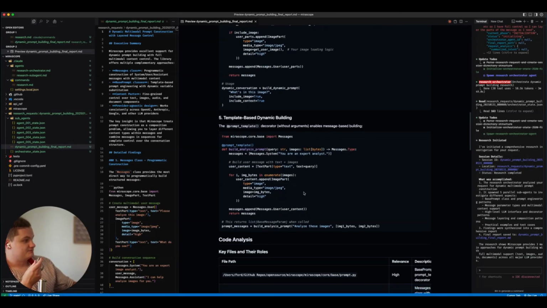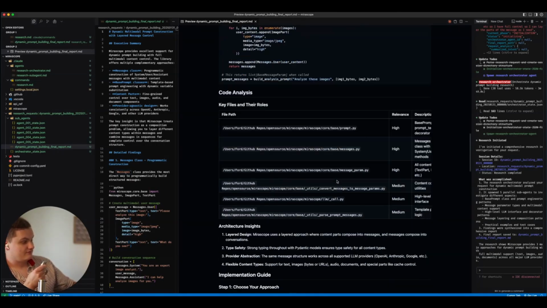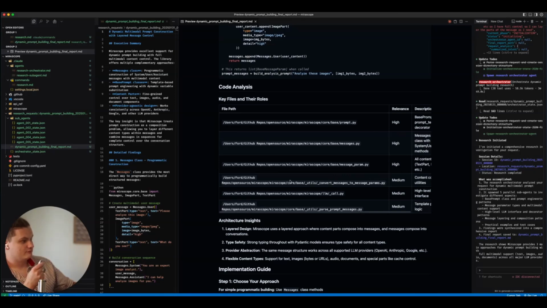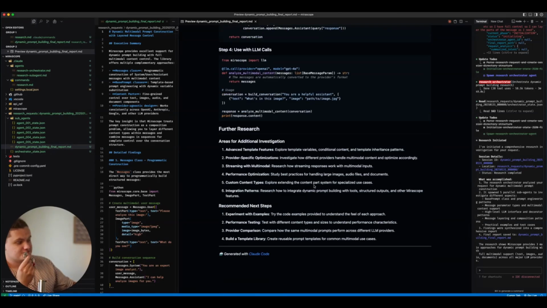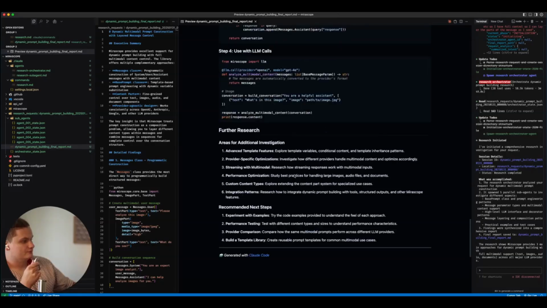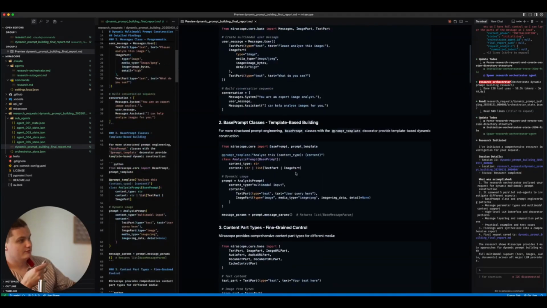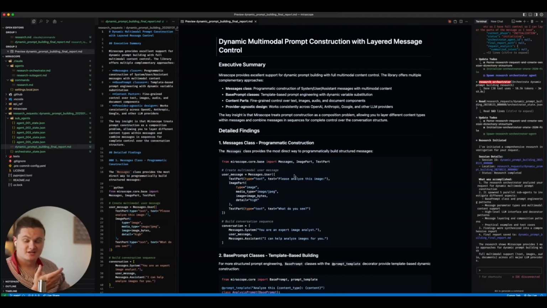Dynamic message composition, and then here are all the files if we want to take a deeper look. And all this is amazing because this is then able to make customized documentation for yourself, for your specific needs, that then you can feed into your AI agent or have yourself do it. And the idea here, though, is that we were able to get all this done by giving the agent these workflows and states that it can write to so that it has a very clear understanding of what it needs to get done.